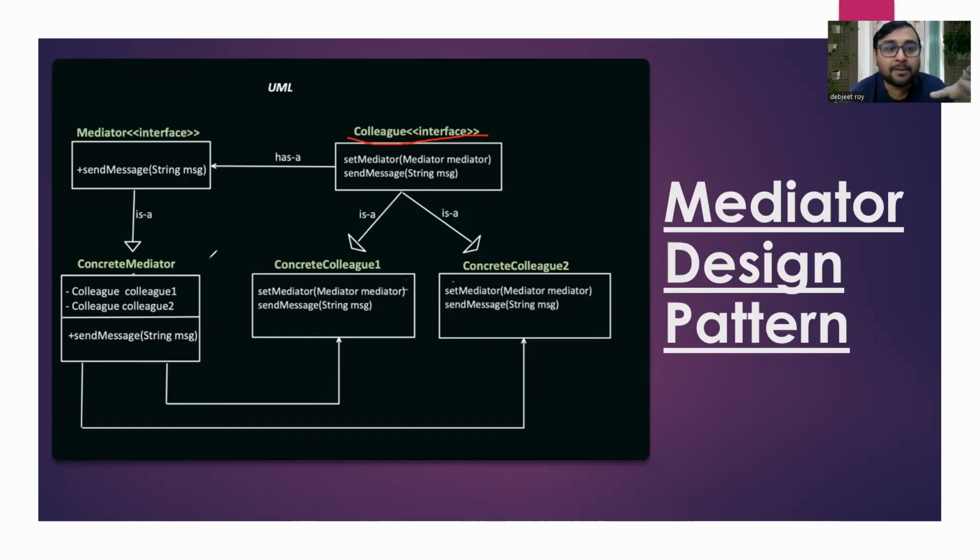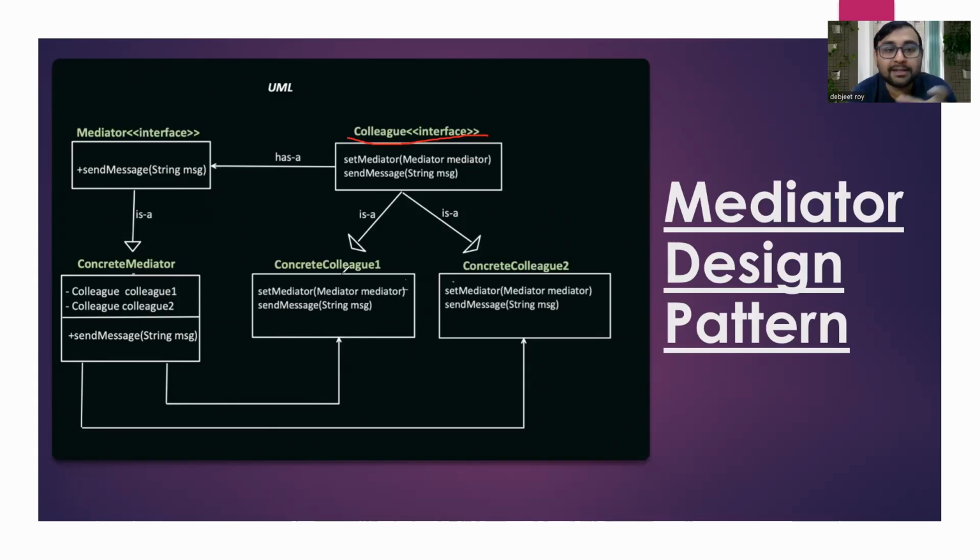Okay, then from concrete mediators, here you will see there is a send message method within the mediator interface. So send message will have a has-a relationship with the concrete mediator. In the concrete mediator class, you will see there are colleague references. These colleagues are nothing but bidders, those who are placing the bid. Those references are getting created and they will send a message.